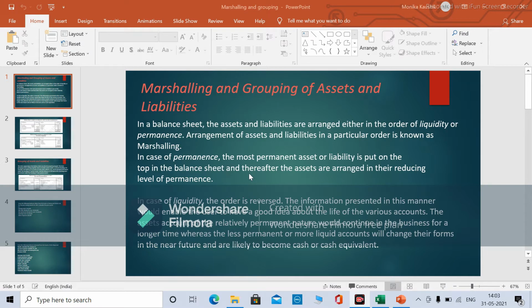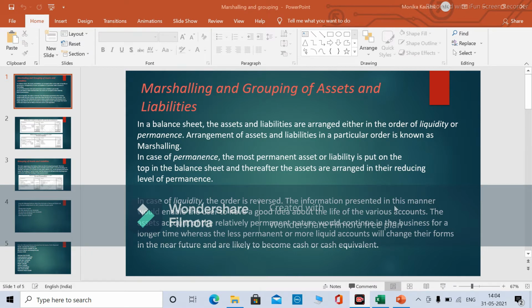In case of permanence, the most permanent asset or the liability is put on the top of the balance sheet. So in that way we will start preparing the balance sheet or the putting the assets in the balance sheet on the basis of permanent nature of the assets or liabilities. Thereafter the assets are arranged in their reducing level of permanency. In case of liquidity, the order is reversed, of course, because these are opposite to each other.